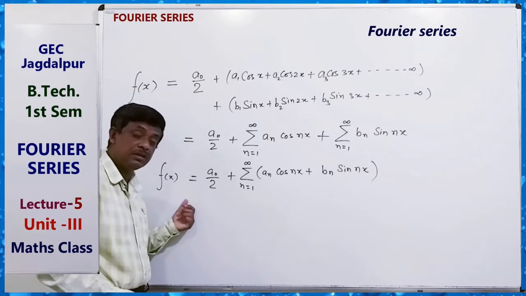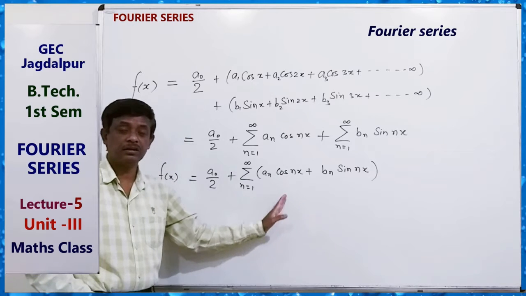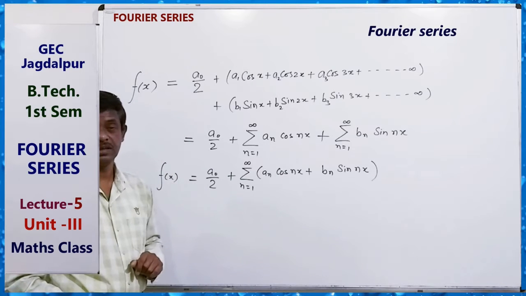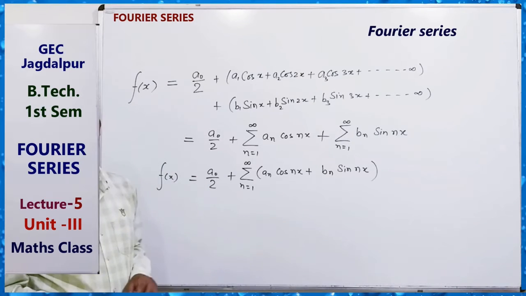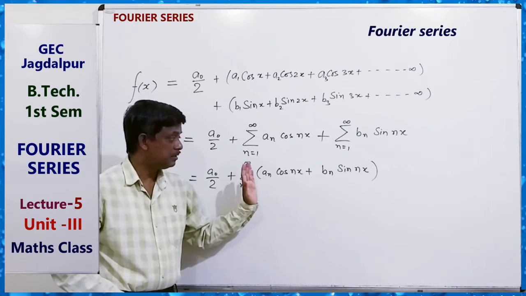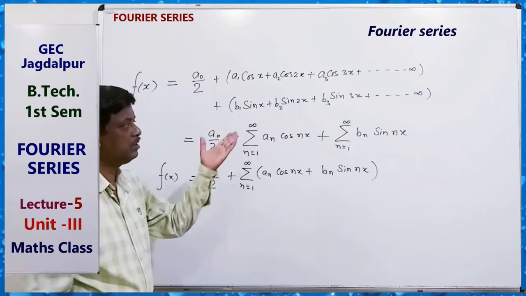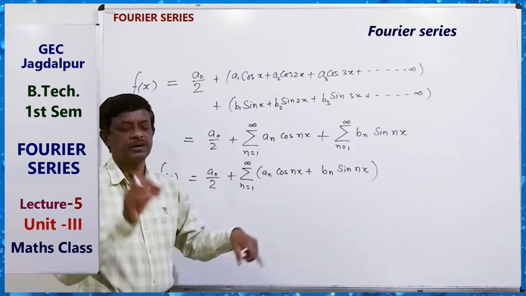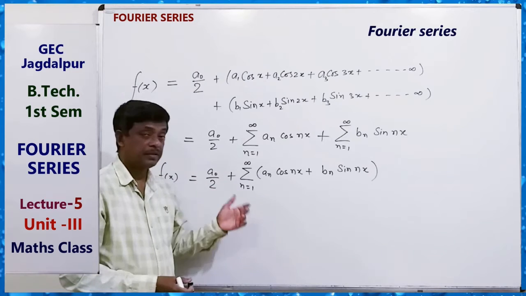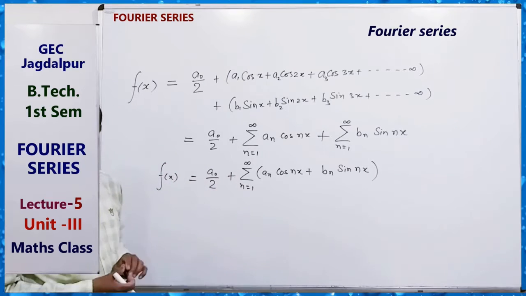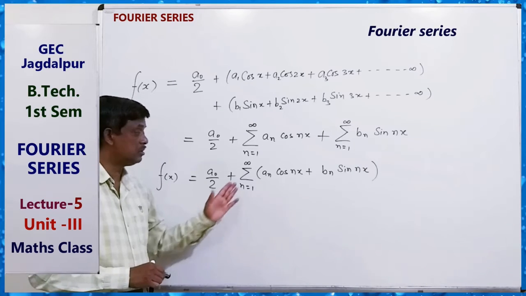If the function is continuous, then the sum of this series converges to the value of f(x). For one period, there is an interval, and a function is defined in that interval as a periodic function. In that interval we can find the Fourier series.